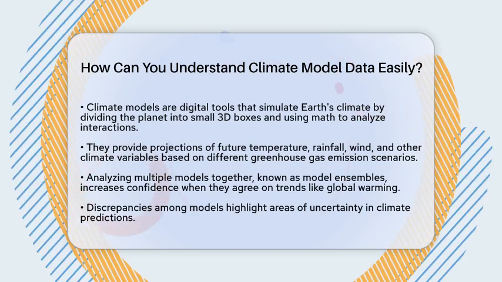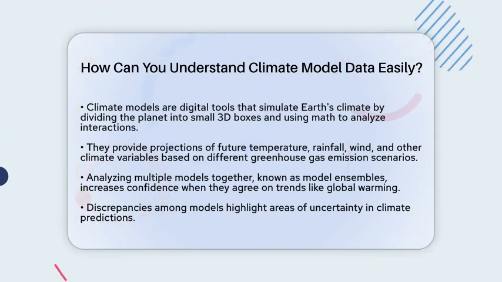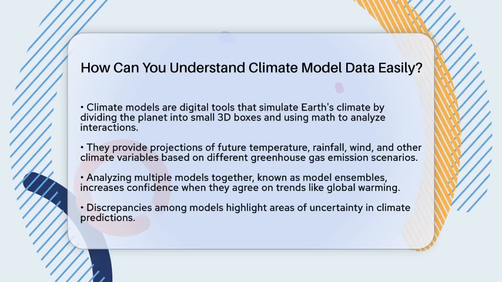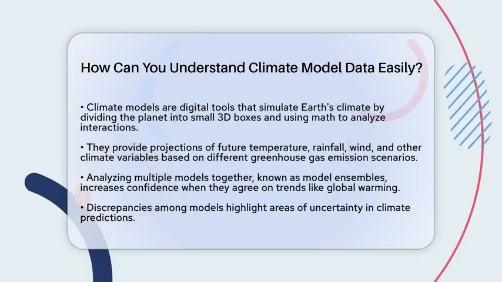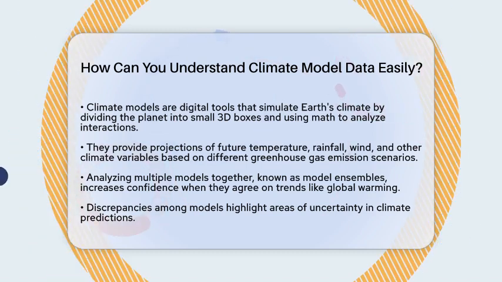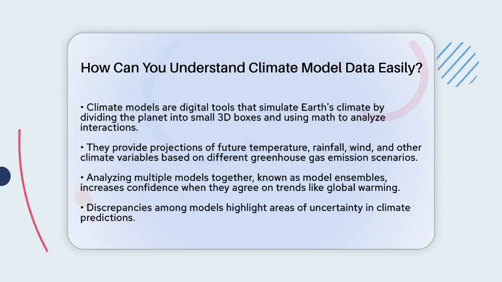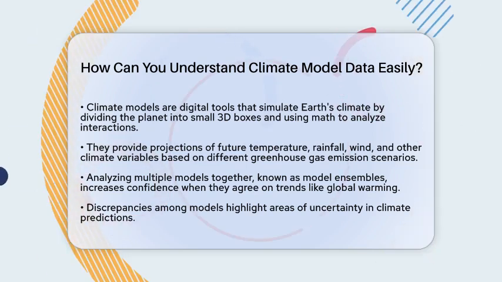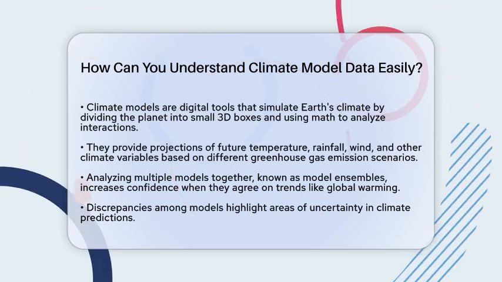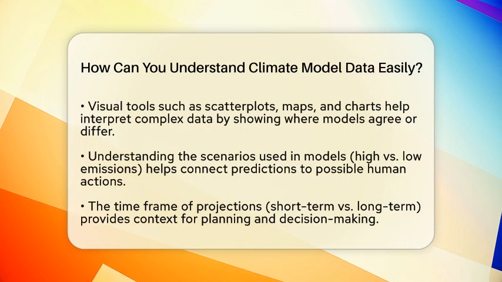The results tell us about future temperatures, rainfall, wind, and more, based on different greenhouse gas emission scenarios. To make sense of this data, start by looking at multiple models together. These are called model ensembles. When many models agree on a trend, like global warming, your confidence in that prediction grows. If some models show different results, it shows there's uncertainty. Visual tools like scatterplots or maps can help you see where models agree or differ, making it easier to understand